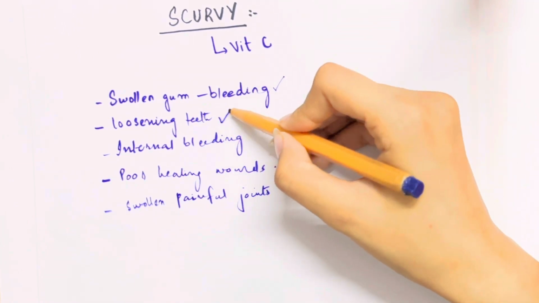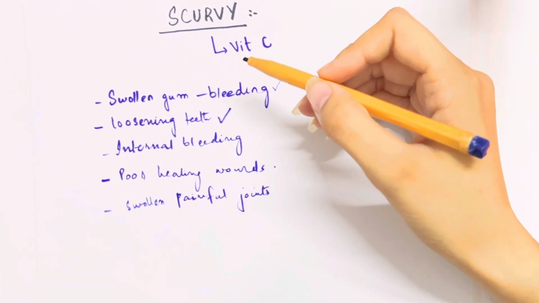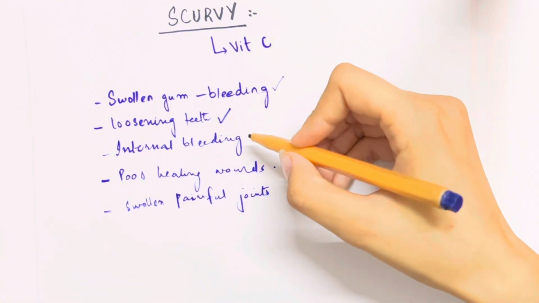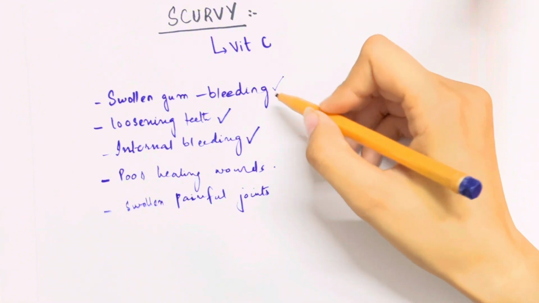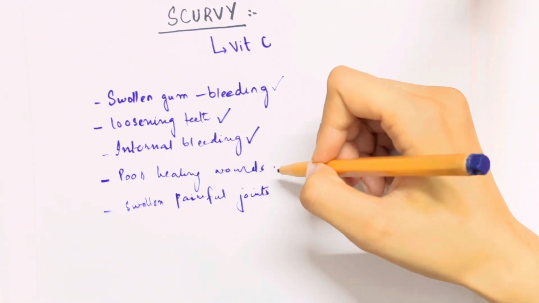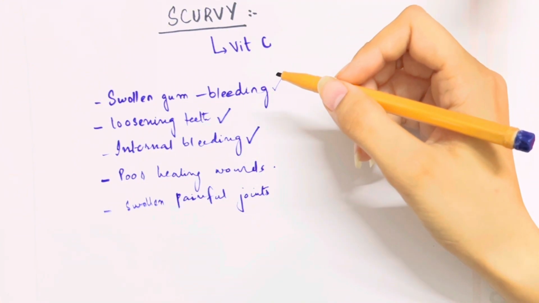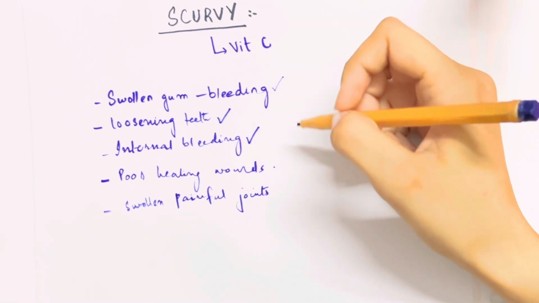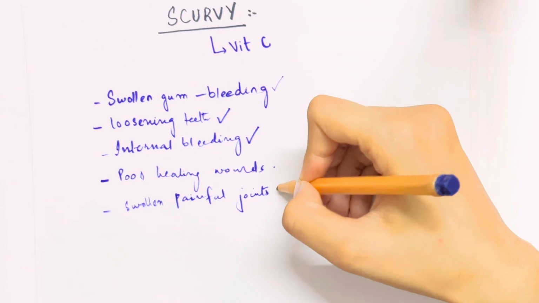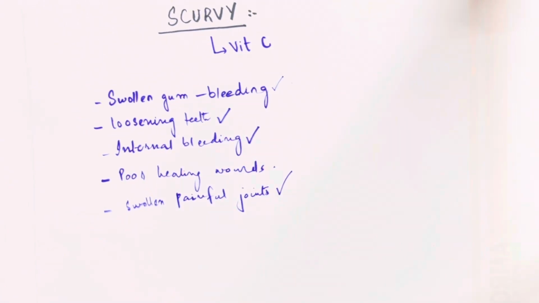Then there is the losing of teeth; the teeth are not able to be placed in their proper position. Then internal bleeding starts to occur in the muscles and the bones. Due to these conditions, there is very poor wound healing. People suffering from scurvy are not healing from their wounds. And when it comes to joints and the bones, there are swollen painful joints due to which they cannot move properly.